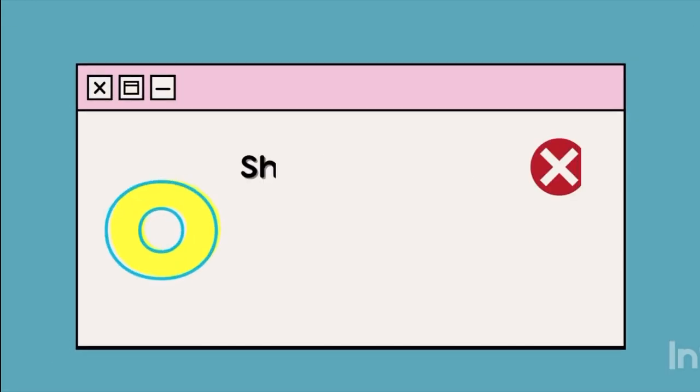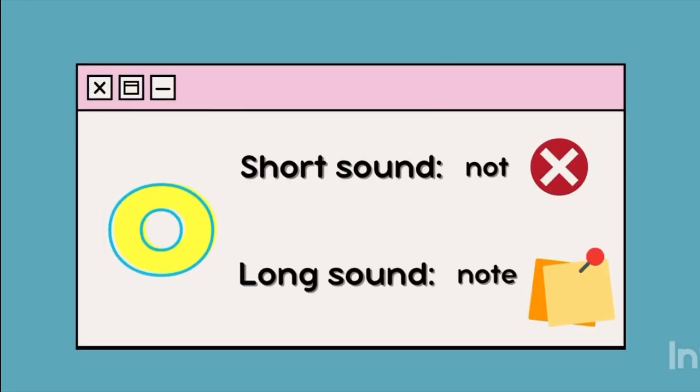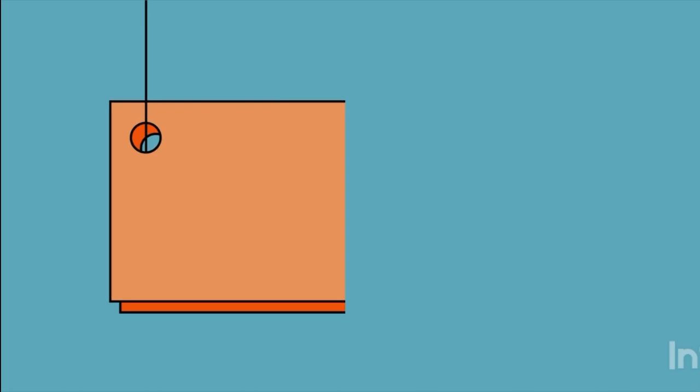Letter O makes two sounds. A short sound O in the word not, n, o, t, and a long sound O, like in the word note, n, o, t, e.